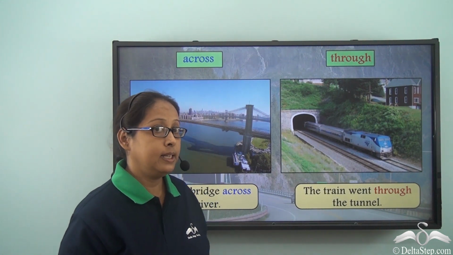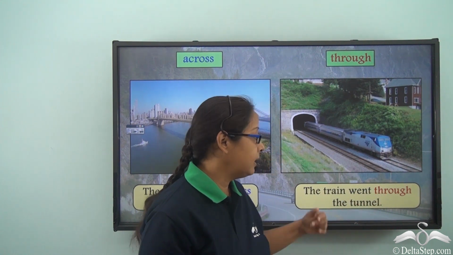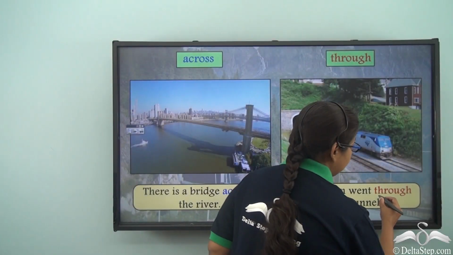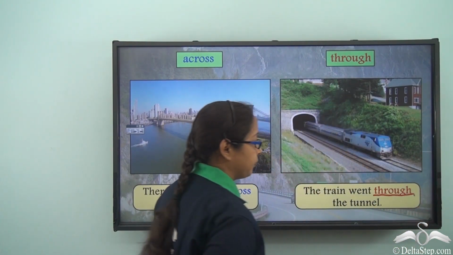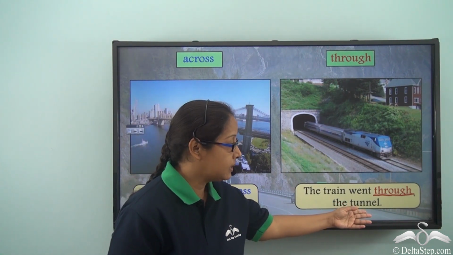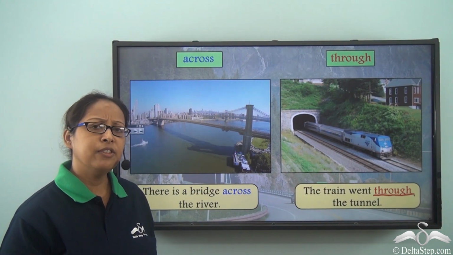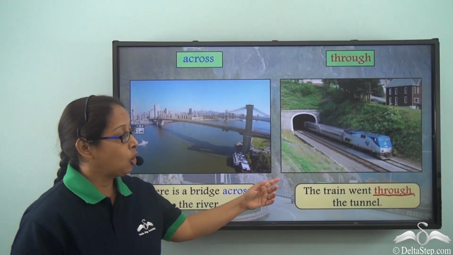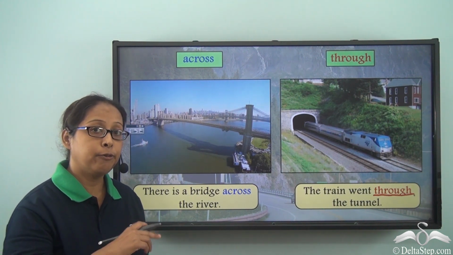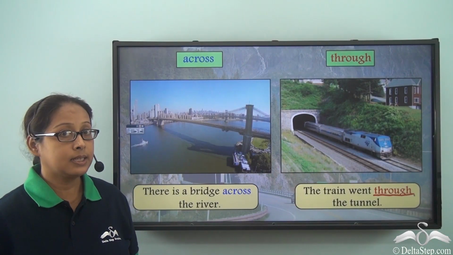Let's take a look at the second picture. The train went through the tunnel. So which is the preposition in the sentence? Through. Because through is showing the relation between the tunnel and the train. Now why is it that we are using through over there? When we are talking about through, we also mean that there is a movement from one place to the other or one side to the other side.